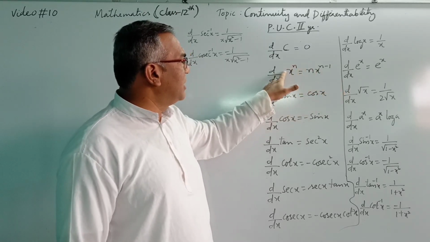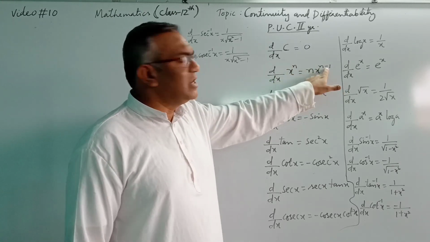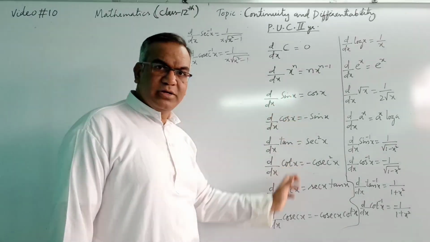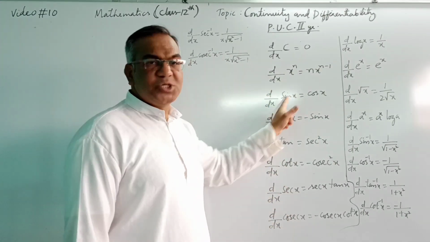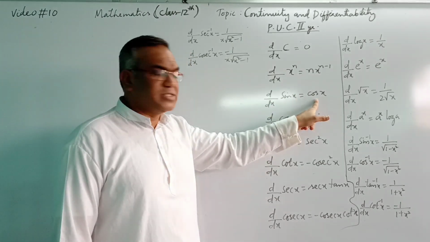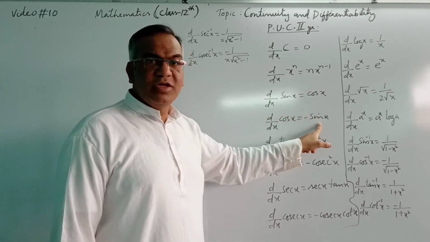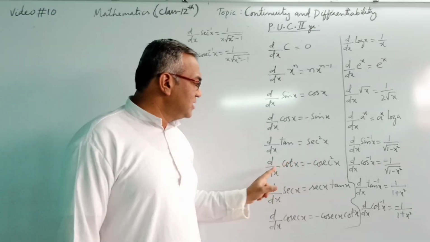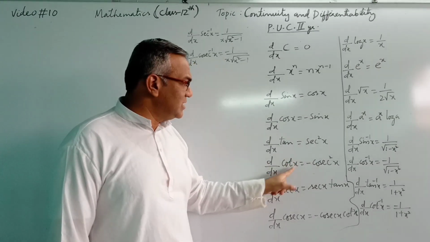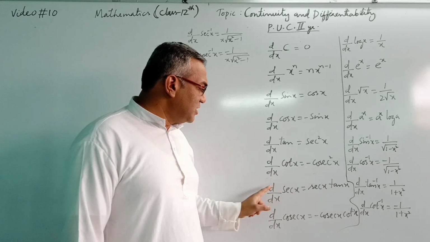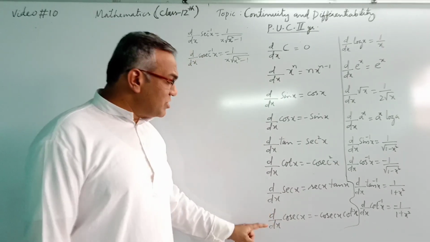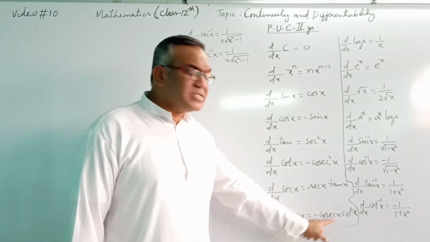This n will multiply here and the power will decrease by 1. The differentiation of trigonometric ratios: differentiation of sin x with respect to x is cos x, differentiation of cos x is minus sin x, differentiation of tan x is sec square x, differentiation of cot x is minus cosec square x, differentiation of sec x is sec x into tan x, differentiation of cosec x is minus cosec x into cot x.